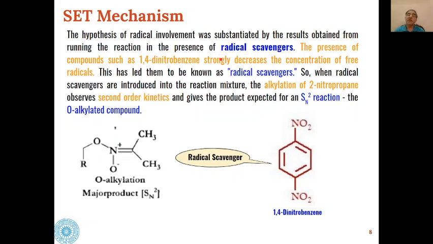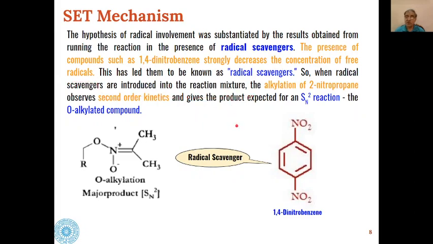in the products in the presence of radical scavengers. So if we add radical scavengers during the reaction, what they will do is they will react with those radicals which are formed, and the rate of reaction will be affected. So the main radical scavenger used was 1,4-dinitrobenzene, and when this is added in the reaction, it will strongly decrease the concentration of the free radical.